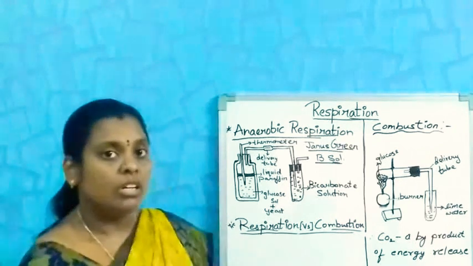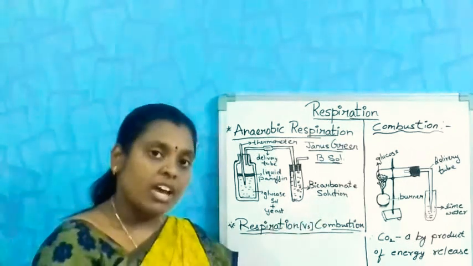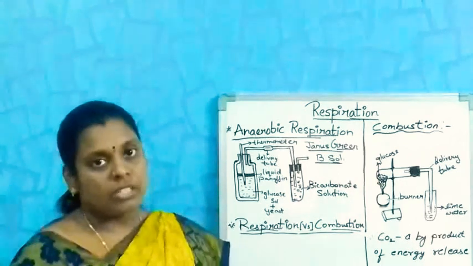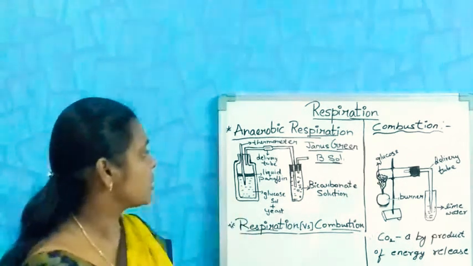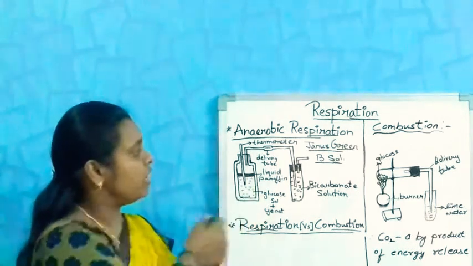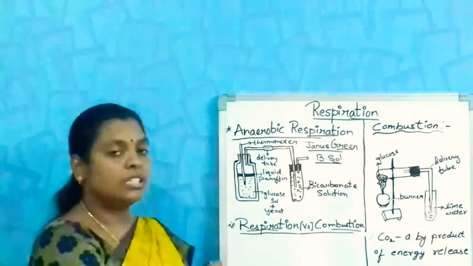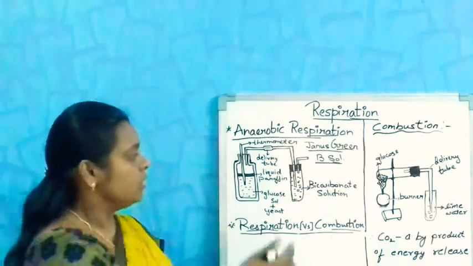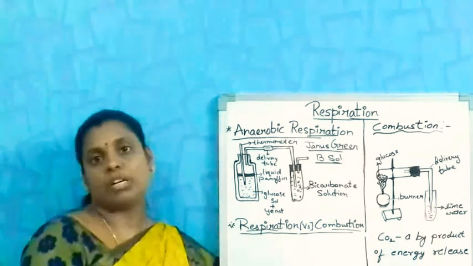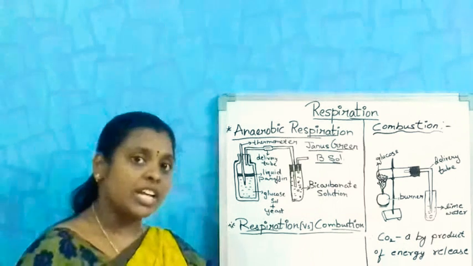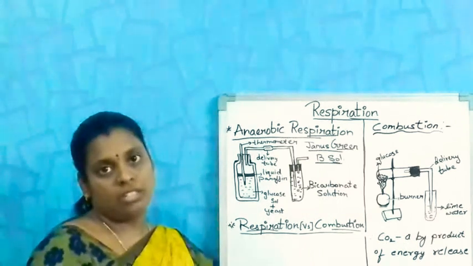So for that we are going to perform an activity. Take a thermoflask and one delivery tube, a thermometer, liquid paraffin and lime water, that is nothing but bicarbonate solution, and also an indicator, Janus green B solution.